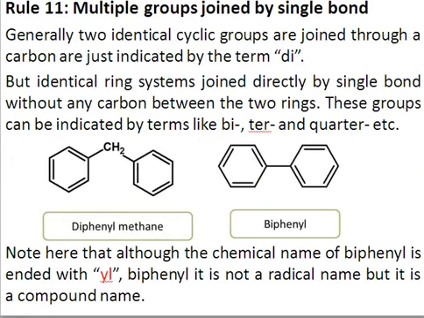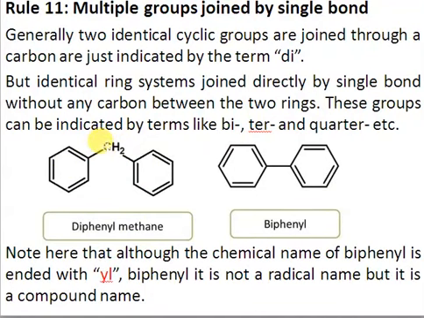Rule number 11. Multiple groups if they are joined by a single bond, right? So for example, we have two phenyl groups, and here we have two situations. If these two groups are separated by a carbon, then we use the word di. And if those two groups are directly attached by a sigma bond and there's no carbon in between, then we use the terms bi, ter, quater, etc. So in this example, since these two phenyls are separated by a carbon, we say diphenylmethane because two phenyls are attached to the methane.